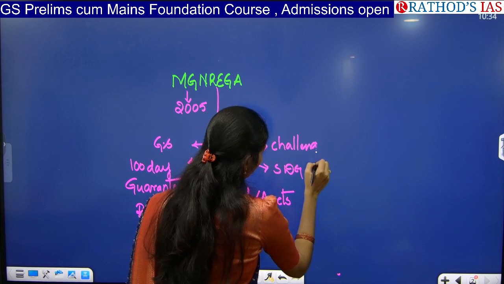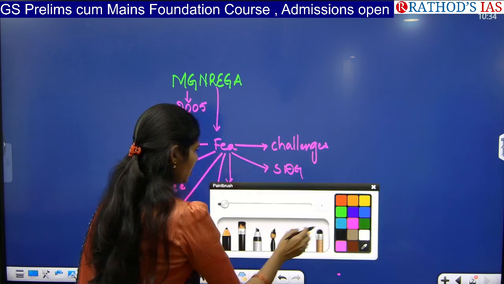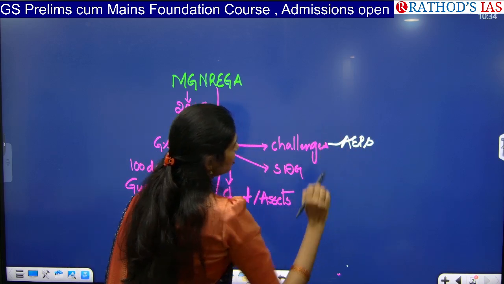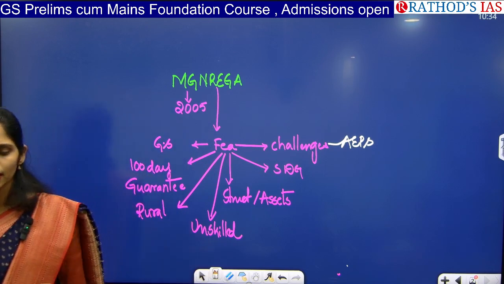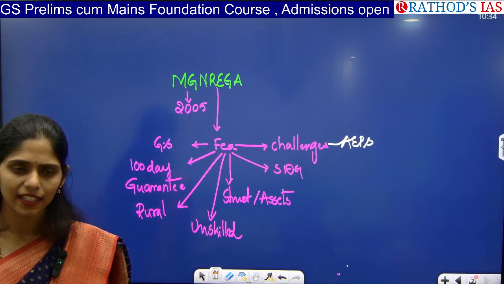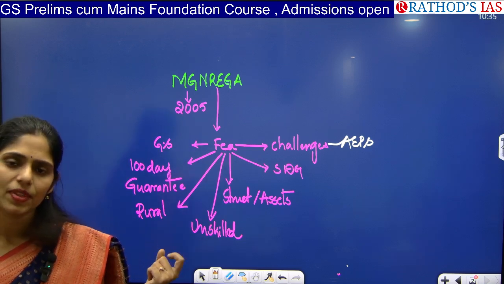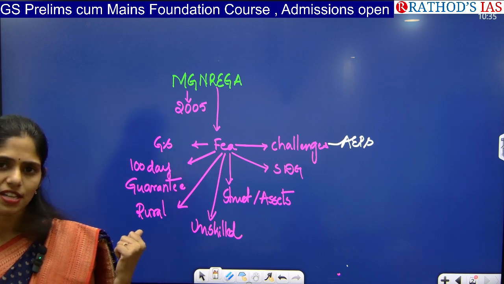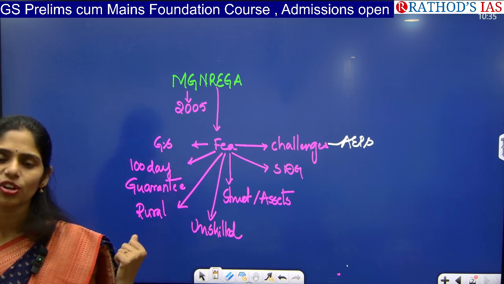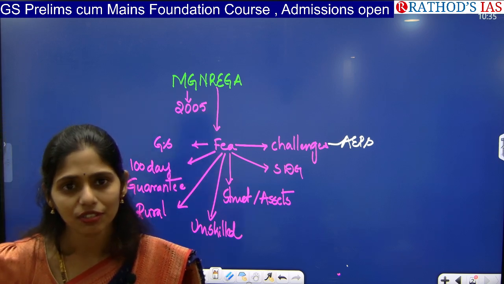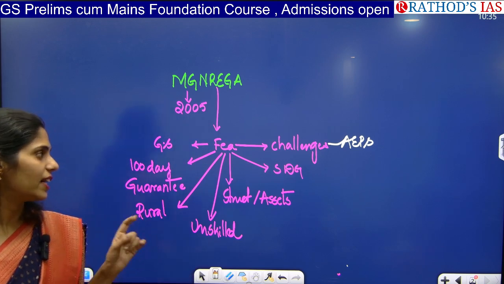Recently we saw one challenge, that is the Aadhaar enabled payment system. Nowadays the government said that if you want to get your wage, you have to link your bank account with Aadhaar. Actually there are a number of bogus cards, and even bank accounts are not fully working. Because of this, there are many complaints that they are not getting the wages on time. Okay, that is one thing.